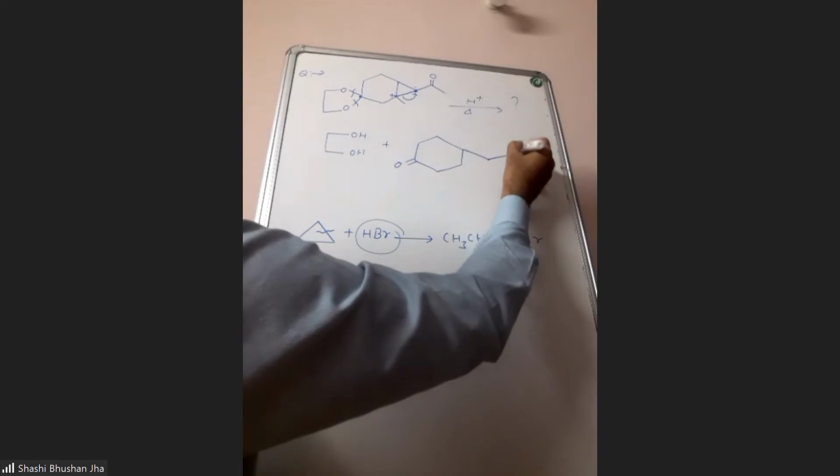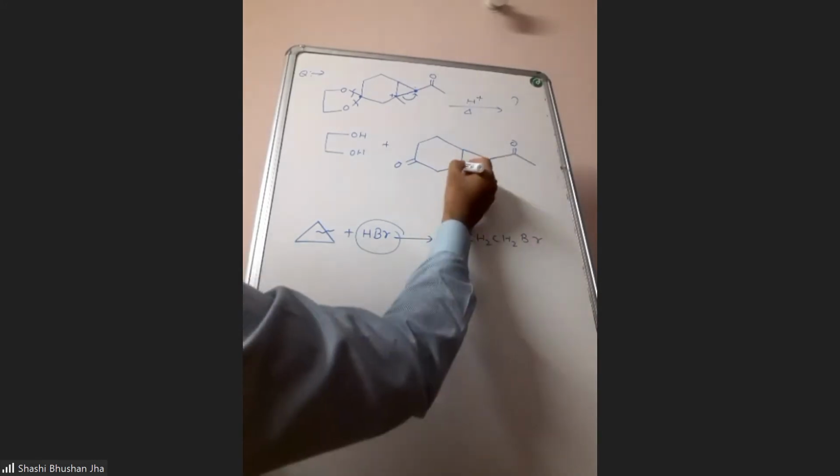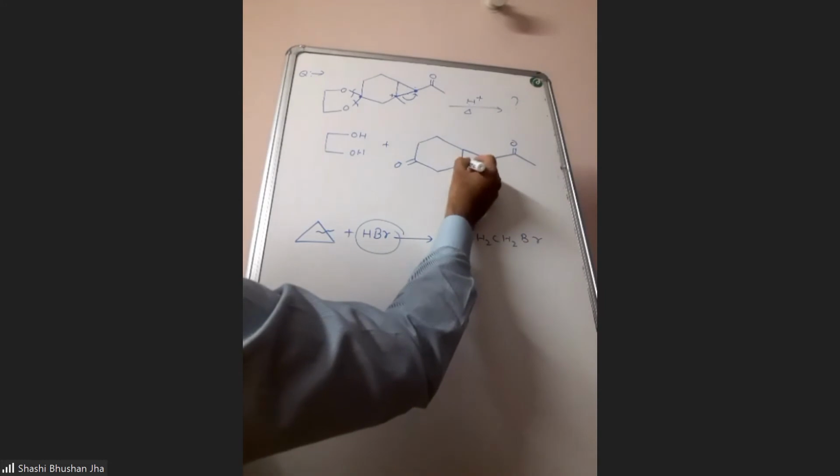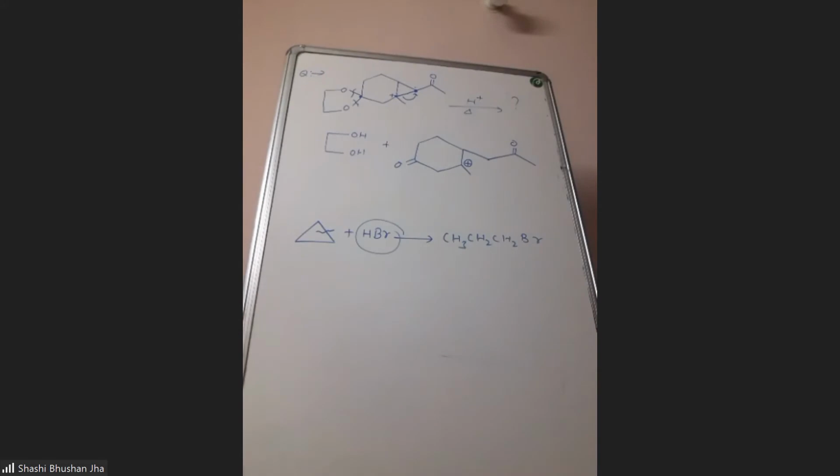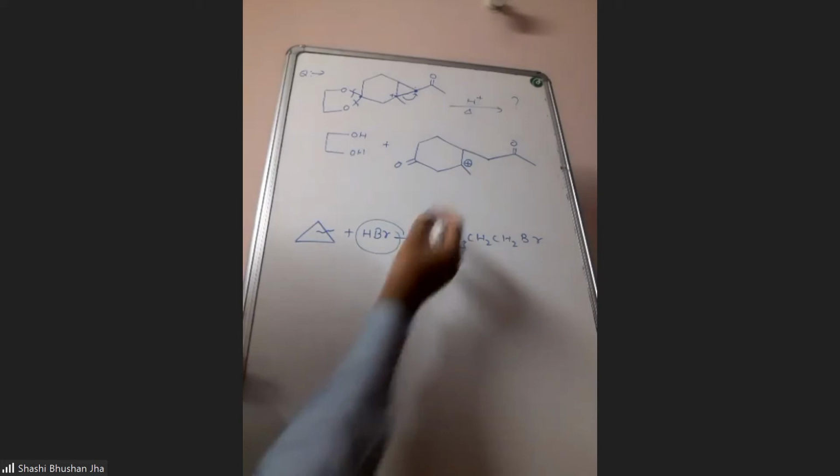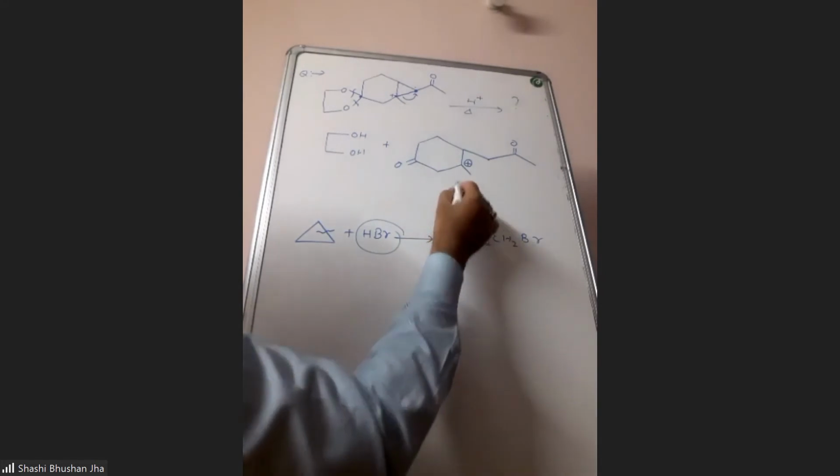At this carbon we have added H plus. Now here one methyl group is already there and positive charge will come over. So this will be formed.